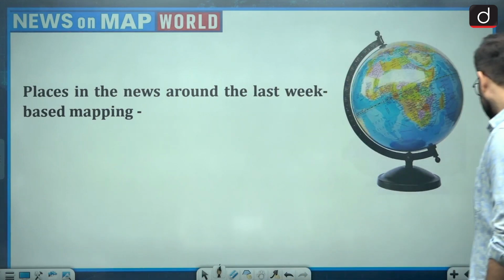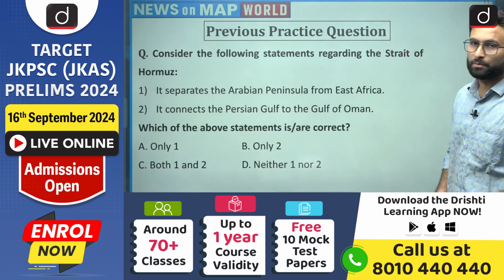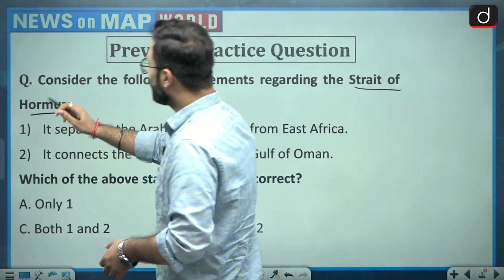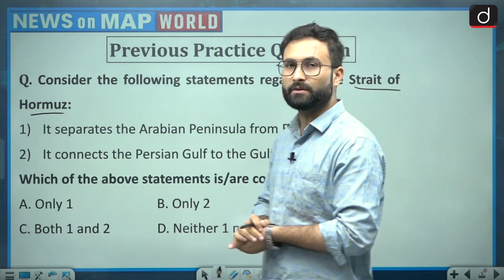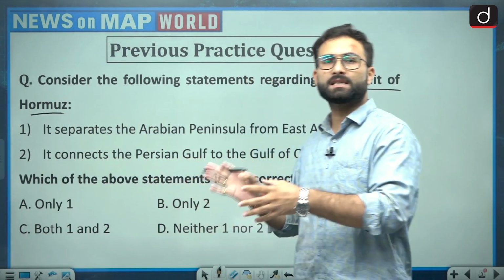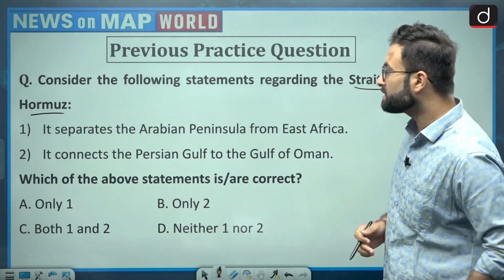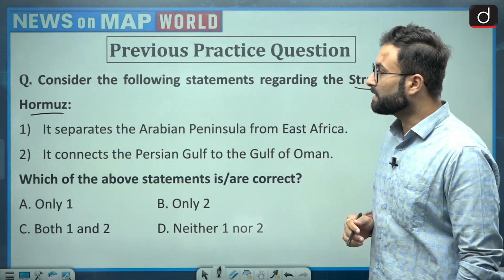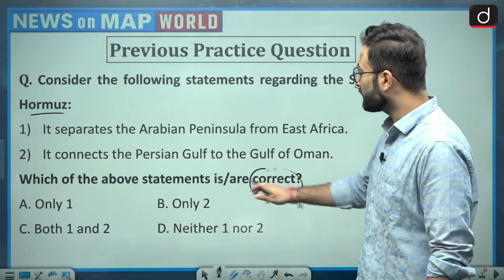Okay. So the question was, consider the following statements regarding the Strait of Hormuz. You must have heard about this strait. It has been in the news for various reasons. When we talk about the Middle East countries and West Asia, these areas are quite prominent. Now coming to the statements: first, it separates the Arabian Peninsula from East Africa. And second, it connects the Persian Gulf to the Gulf of Oman. You have to choose the correct statements.